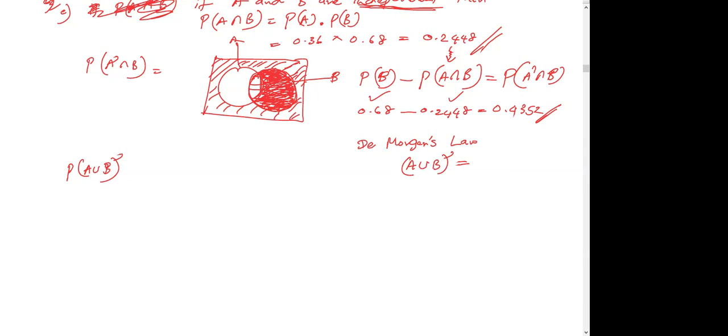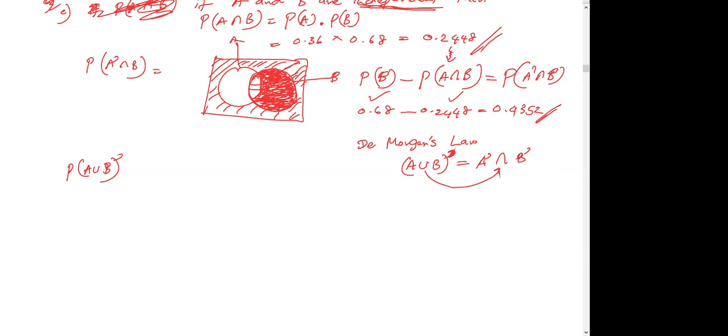I taught this once, so you can check your notes. The union turns to intersection, and the complement is assigned to both A and B. We call this De Morgan's law.